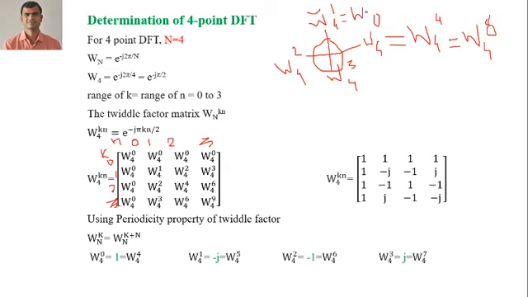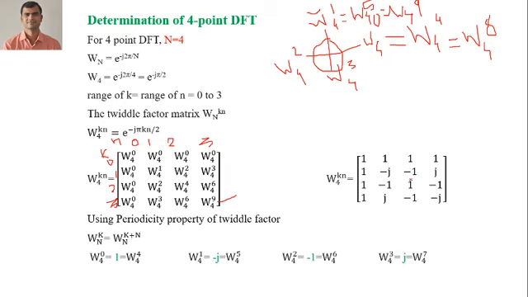W_4^5, and then we will have W_4^9. So we can replace this value. W_4^9 is going to be replaced with W_4^1, W_4^6 is going to be replaced with W_4^2, W_4^3 with W_4^6, again it is W_4^2, and W_4^4 is going to be replaced with W_4^0. In a similar way we have to replace, and we have got all the values. Replacing those values, we get the first row as 1, the first column as 1, and here minus j, the diagonal is minus j, j, j, minus 1, minus 1, minus 1, minus 1, and the middle is 1.